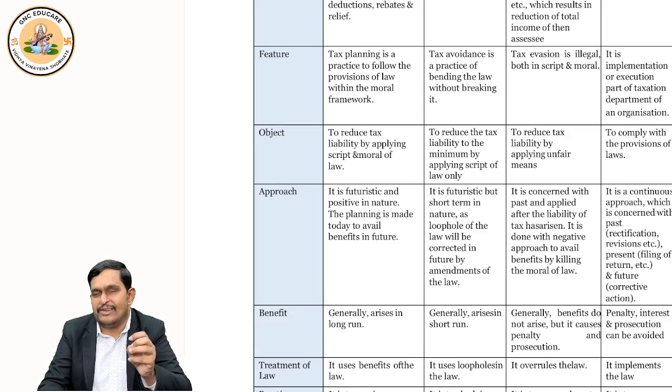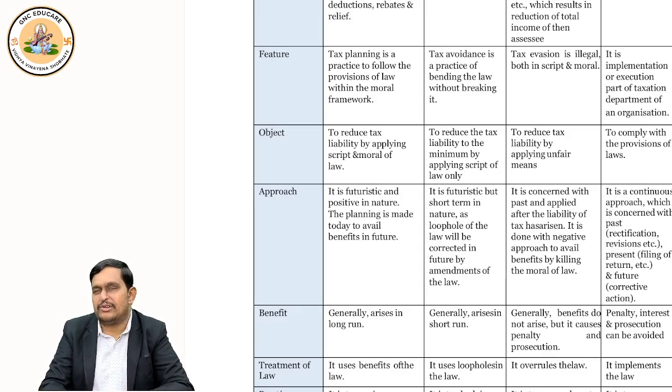That means you comply with the law. So it is beneficial in the long run. Tax avoidance is just a short-run benefit, because tomorrow the government understands the loophole and covers it. Then will you be able to avoid? The answer is no. So that's why tax avoidance is short term.